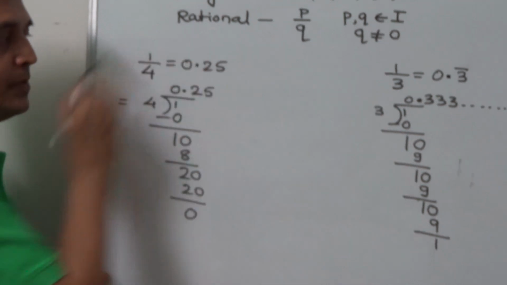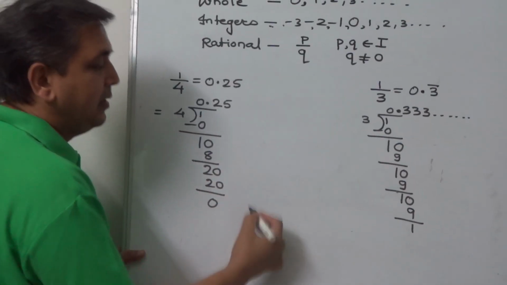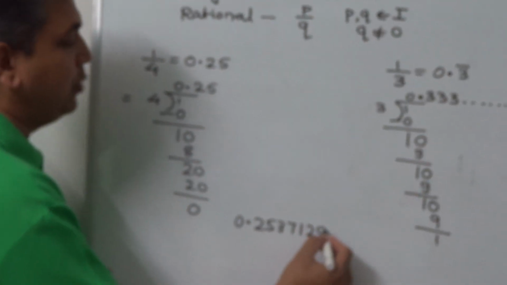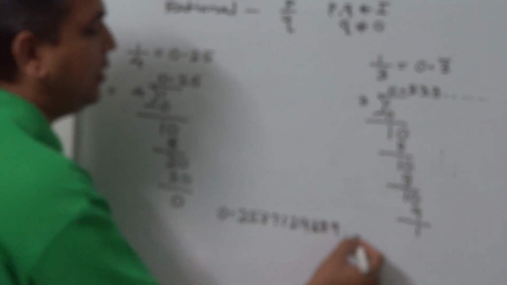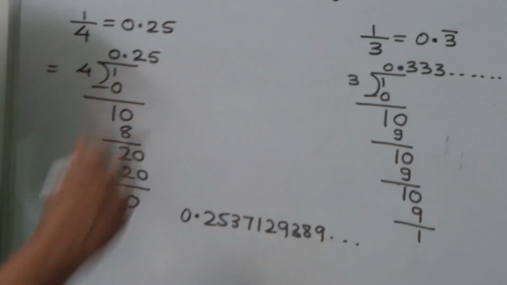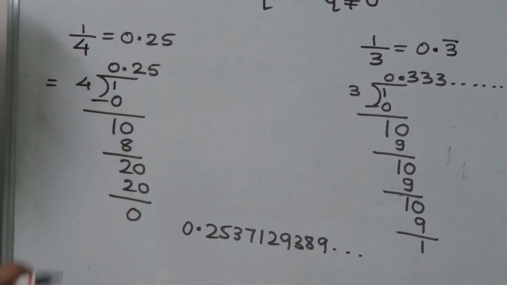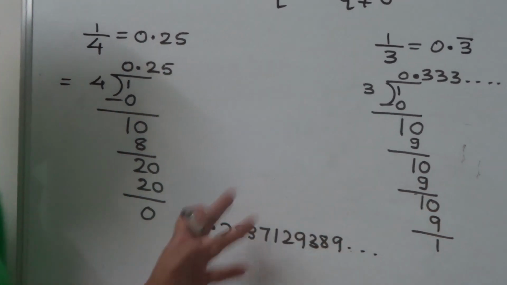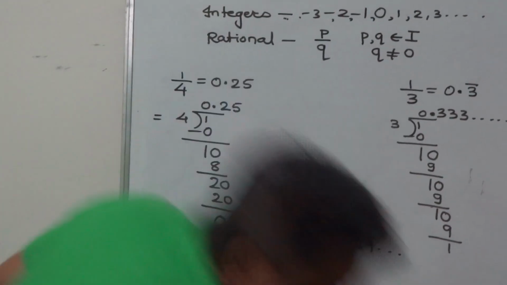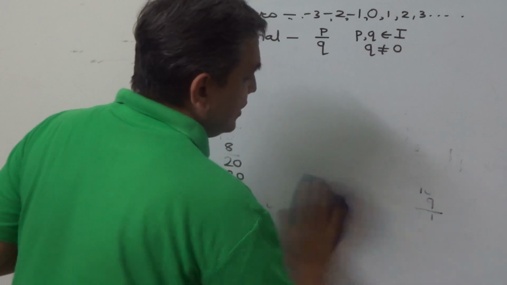Decimal number stops. Now there is one more type of decimal number, like 0.2537129389 and so on. You put any number, no set of numbers will be repeated and this number does not stop. This is called a non-terminating and non-recurring decimal number. So here we get 3 types of decimal numbers. We shall see those again.